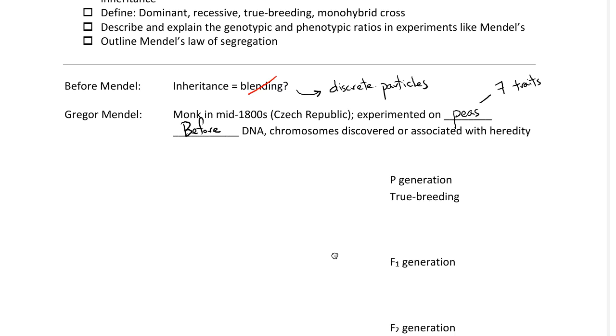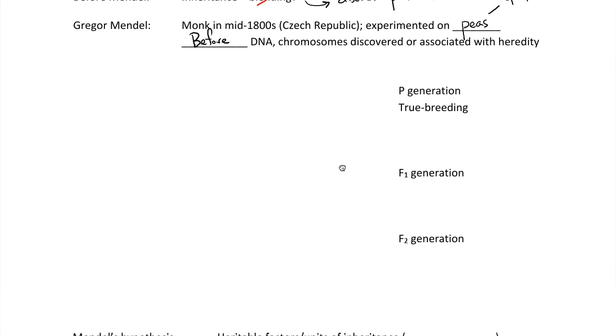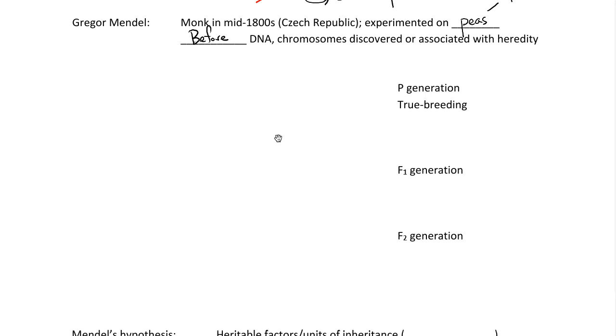So what did he do? Well, he would look at each of these 7 traits one at a time. So let's look at the color of the peas themselves. Mendel would take 2 different colors of peas, let's say yellow here and green, and he would obtain these as true breeding peas. So what that would mean would be he would take a plant that only made green peas and he would self-fertilize it. He would breed it with itself for many generations so that all of the offspring were only green. That's what true breeding means.